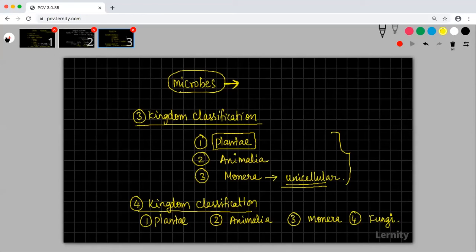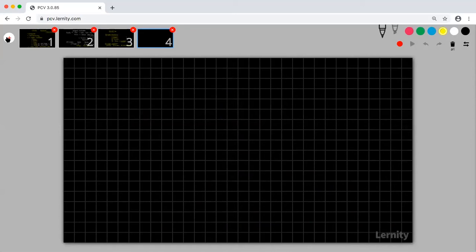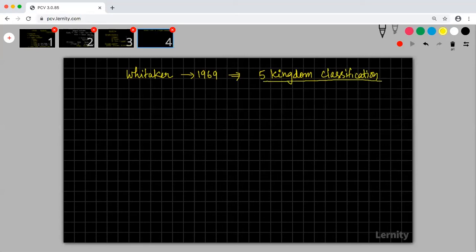Then came the important scientist called Whittaker. In the year 1969, he came up with a classification system called the five kingdom classification. So what is this five kingdom classification?